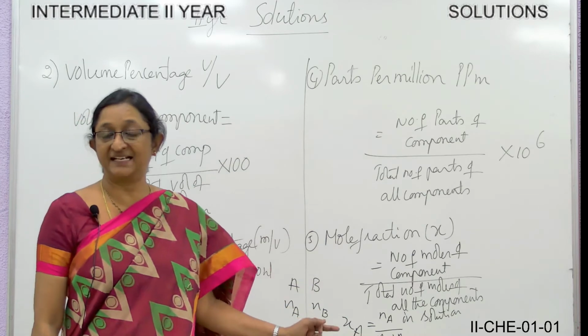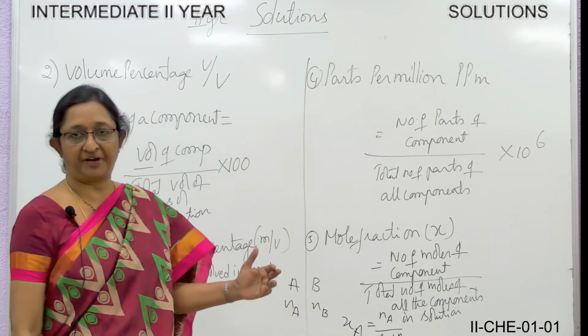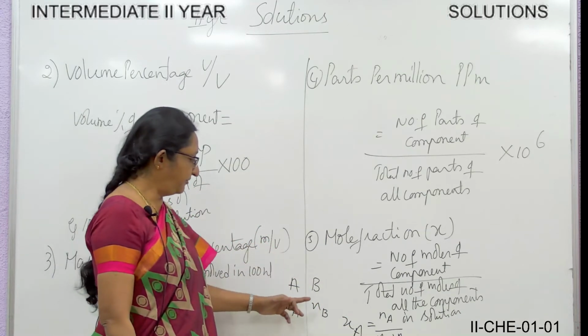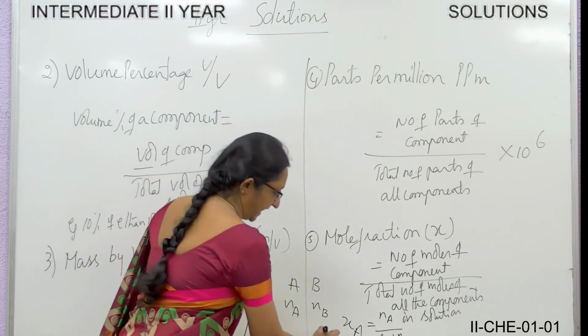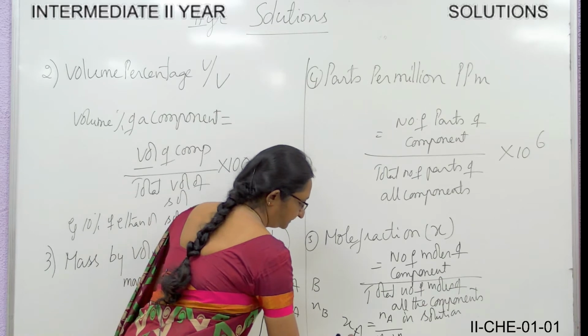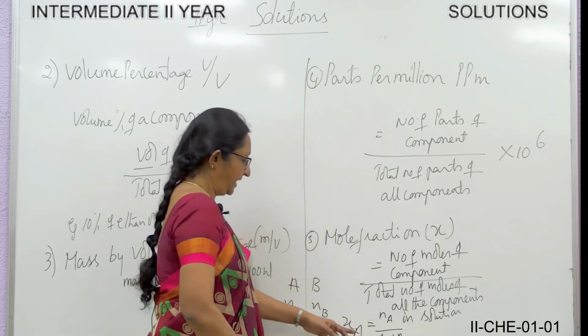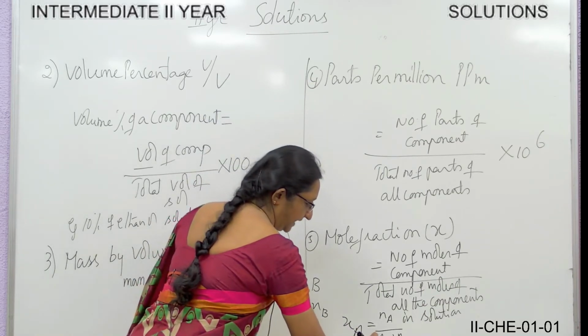Mole fraction is denoted by the letter X. So XA is equal to the number of moles of component A divided by the number of moles of component A plus the number of moles of component B.